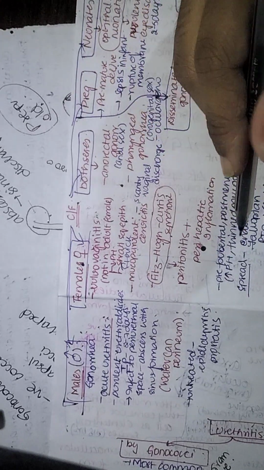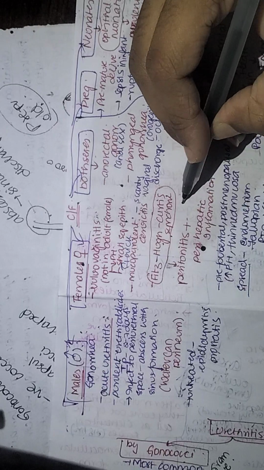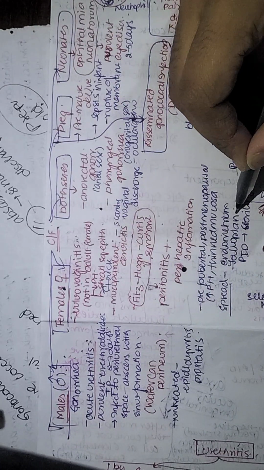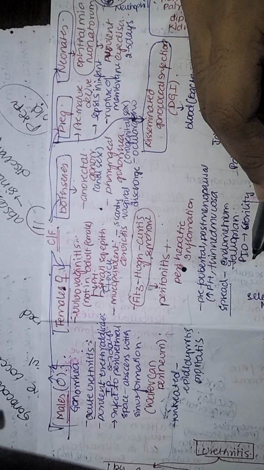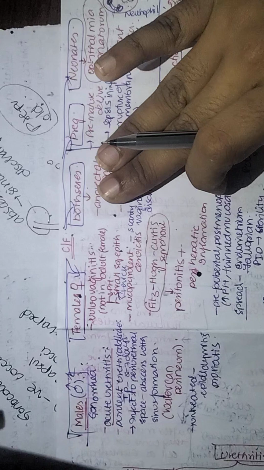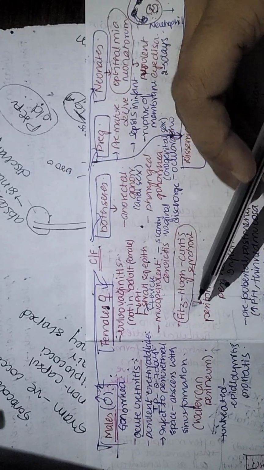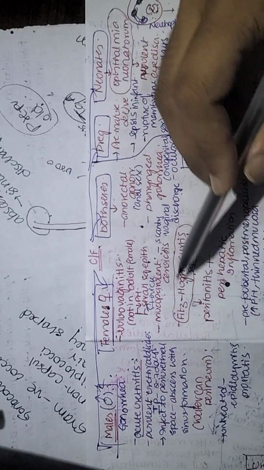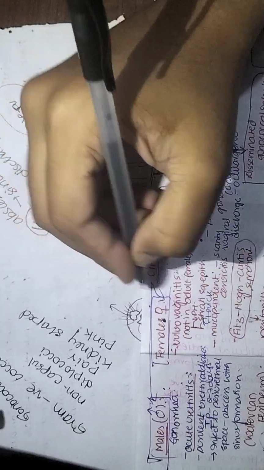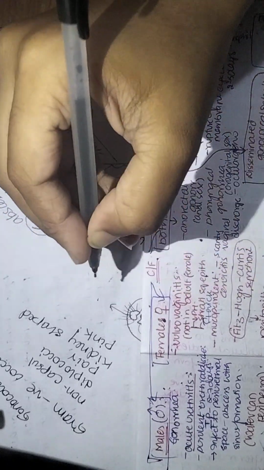If this is untreated, it may spread into the endometrium or the fallopian tube, also called pelvic inflammatory disease, which causes sterility. There is a phenomenon called Fitz-Hugh-Curtis syndrome. So what is this syndrome? As I said, if it is untreated, it ascends upwards to the fallopian tube and endometrium, and then it may pass into the peritoneum.